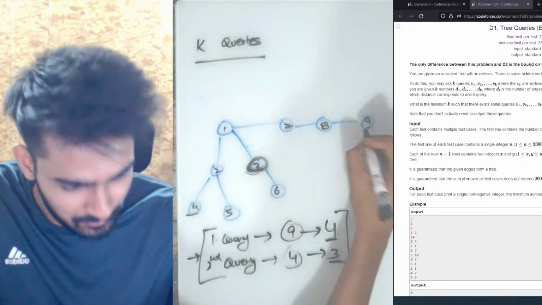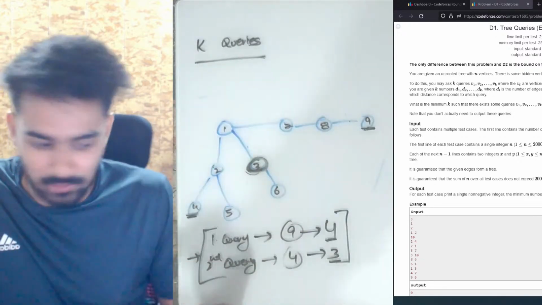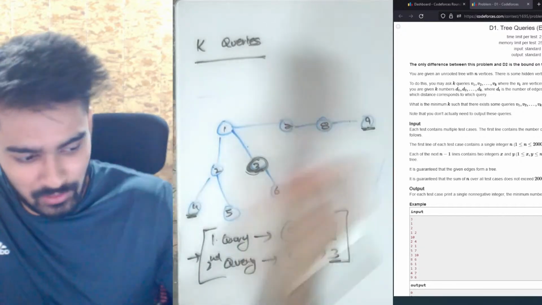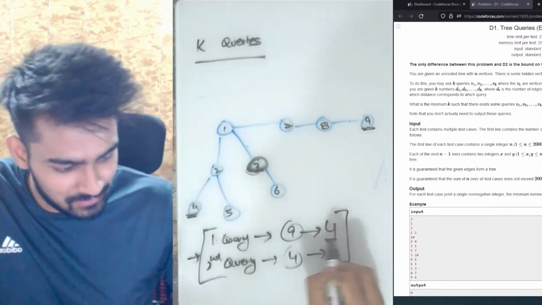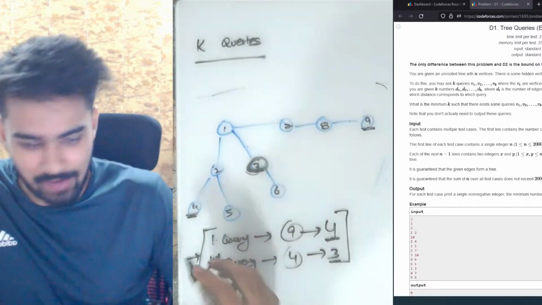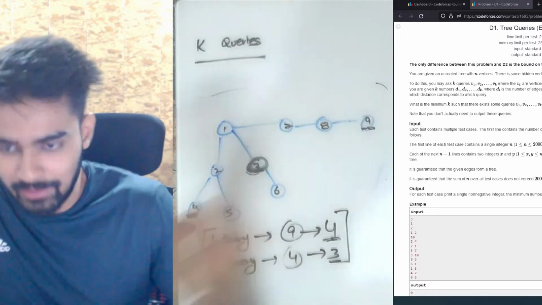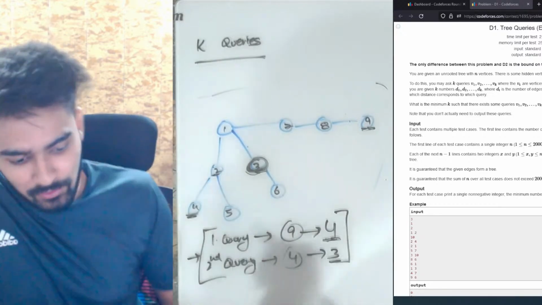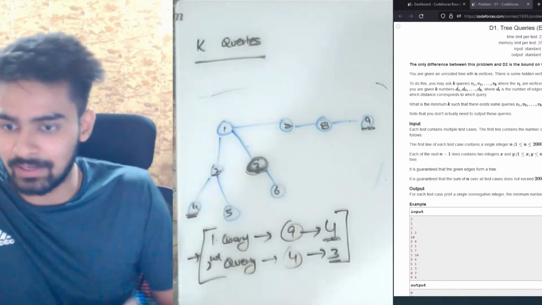If you make a query from 9 and 4, you will be able to figure out that the hidden node is 3. When you make a query from 9, you see that the distance is 4. Now, how many nodes in this complete tree have a distance of 4 from node 9? There are 2 nodes, node 2 and node 3. Now you need to figure out which of these 2 nodes is the hidden node.